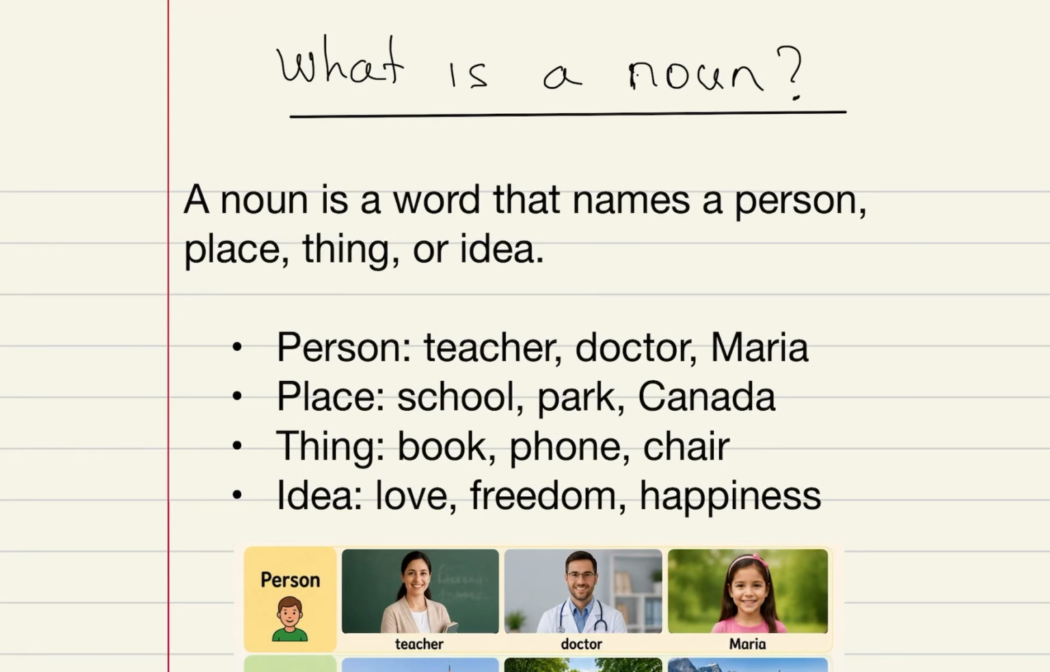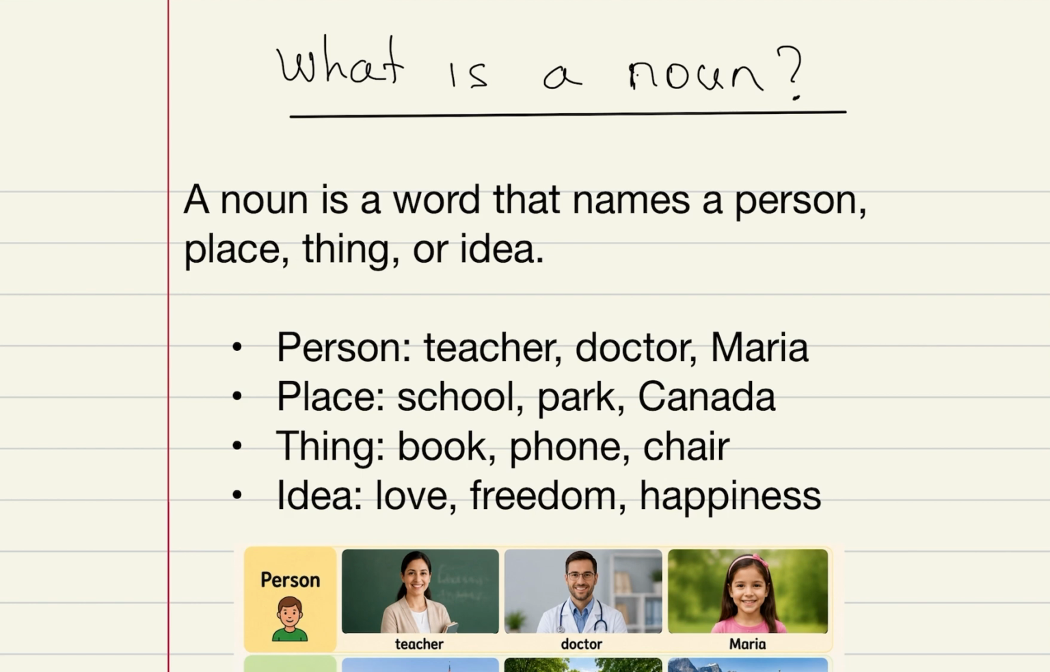So in this video, we're going to learn about the different parts of speech. The first part of speech that's very important is the noun. If you don't remember what parts of speech are, I did teach them in the prior video, so you can go back to that video to understand them.